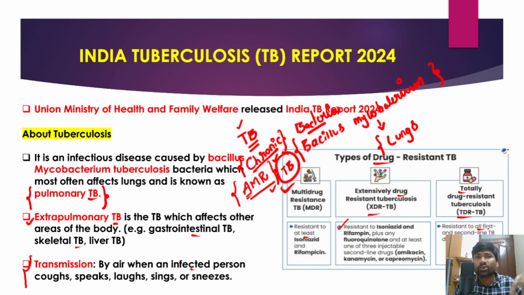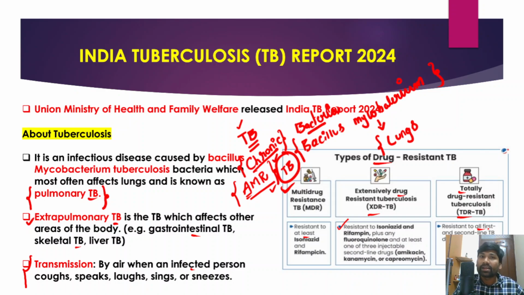So in this article you need to remember a few things. First, India TB Report 2024 is released by the Union Ministry of Health and Family Welfare. Second, tuberculosis is a disease which is caused by a bacteria. And what is the name of the bacteria? It is Bacillus Mycobacterium tuberculosis.